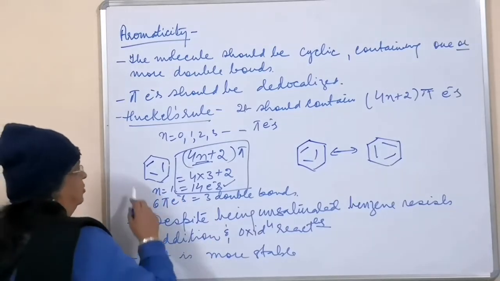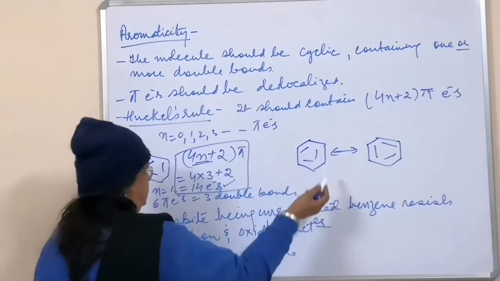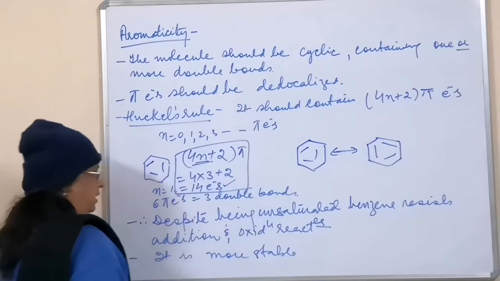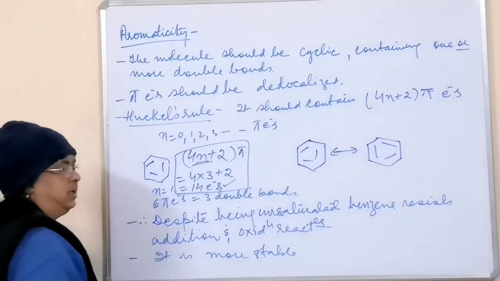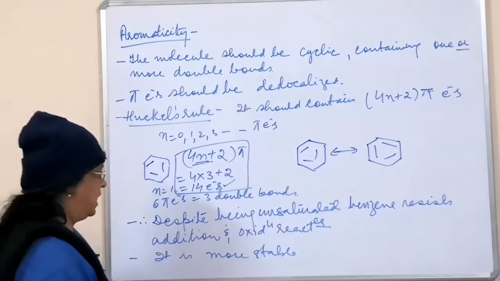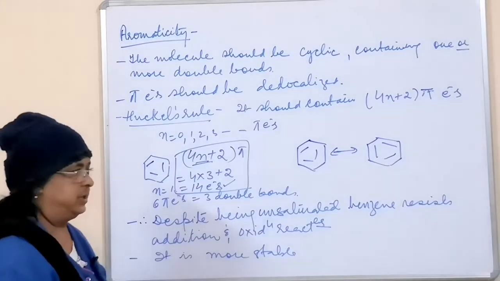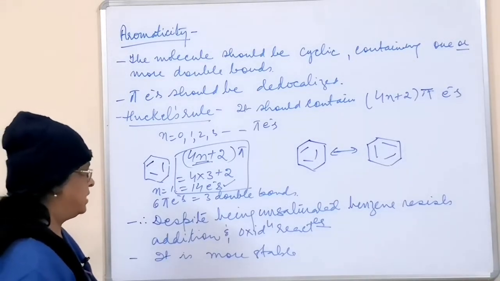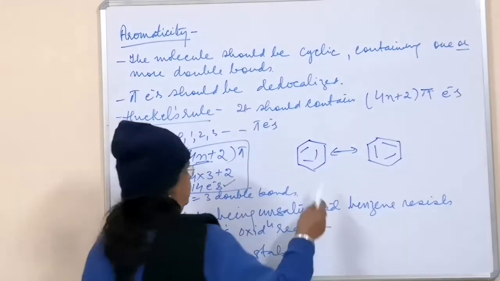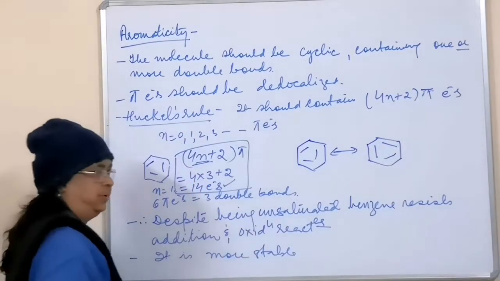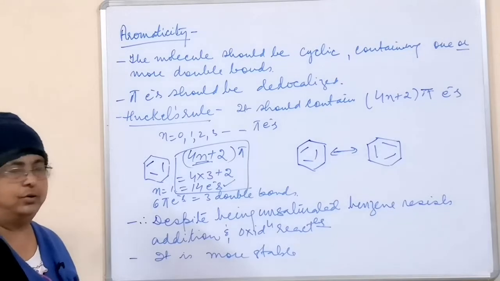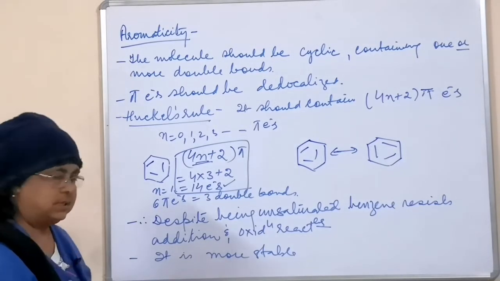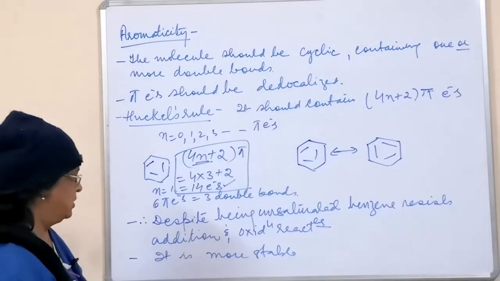Although benzene has 3 double bonds and is unsaturated, it doesn't undergo addition reaction very easily like alkenes and alkynes. Normally it undergoes substitution reaction, and it doesn't undergo oxidation reaction easily either.